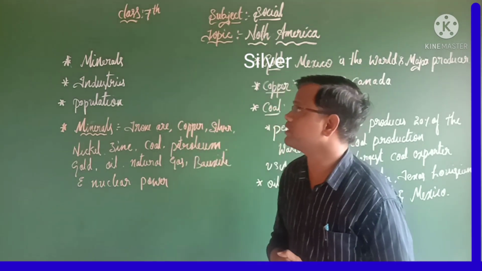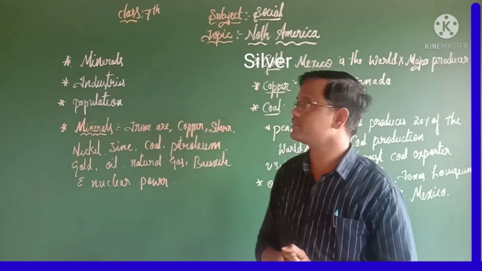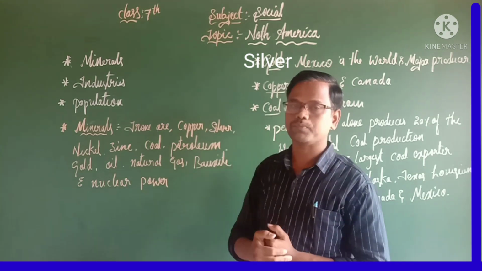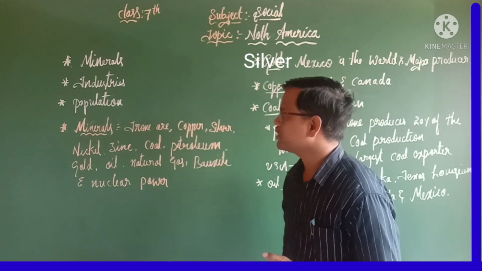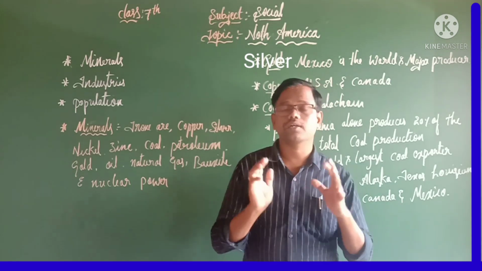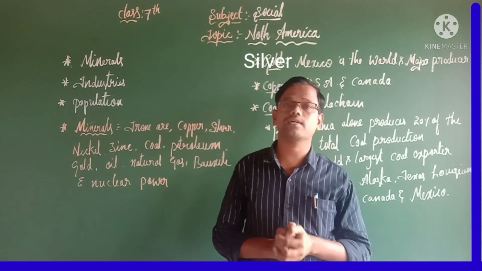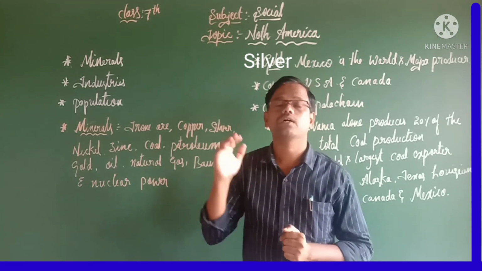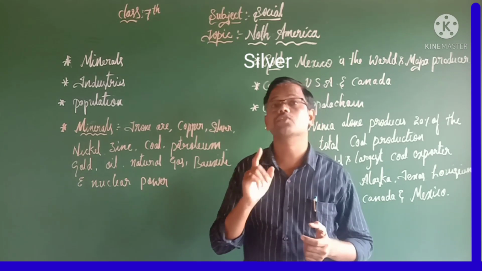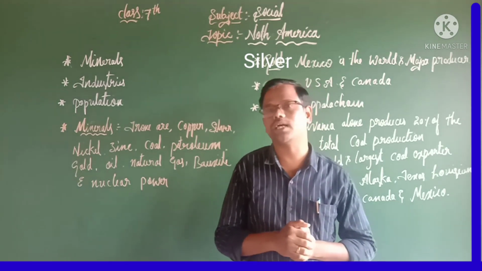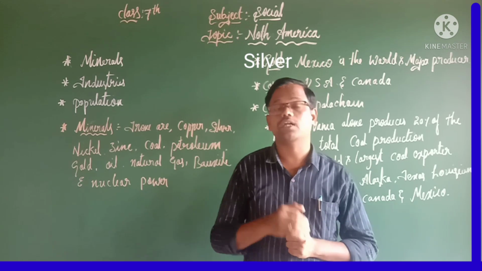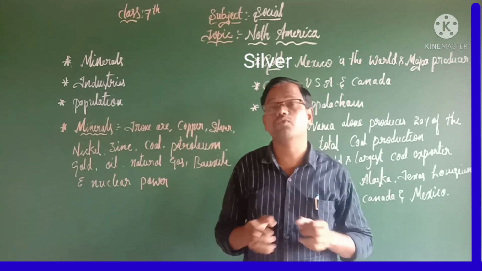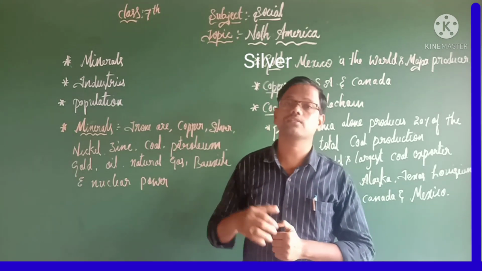In today's class we are going to discuss a few other important points. The first one, minerals, industries and population of North America. Let us discuss one by one. First, minerals. Dear student, as you know, North America has rich resources. The important resources we can see are: first, soil; second, extensive grassland; third, minerals; fourth, power resources; and fifth, forest wealth. These are a few important natural resources of North America.